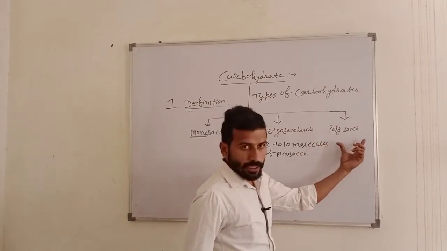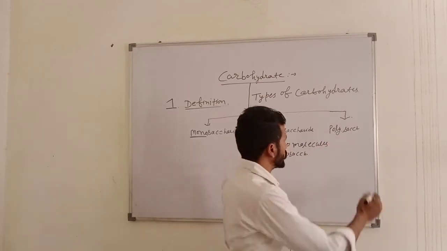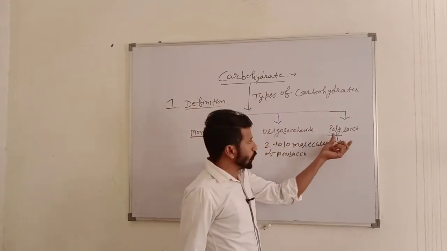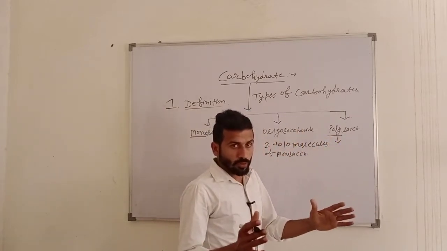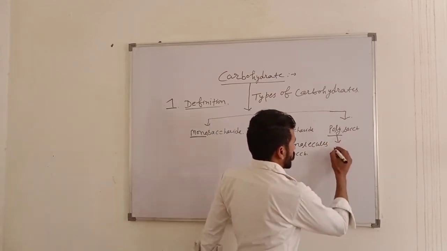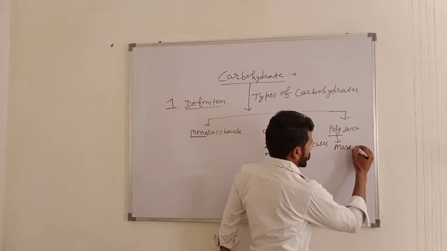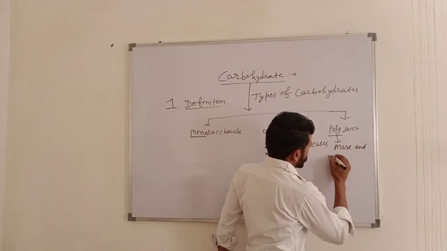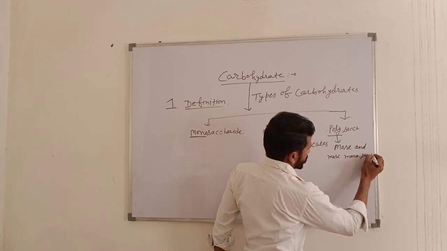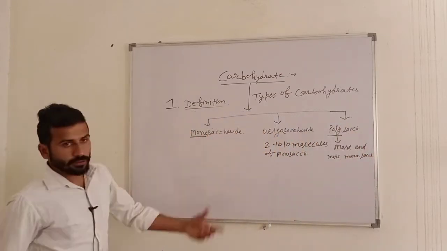And in polysaccharide, poly means more and more: when more than 10 molecules of monosaccharide combine, which on hydrolysis give monosaccharides. These are the definitions.